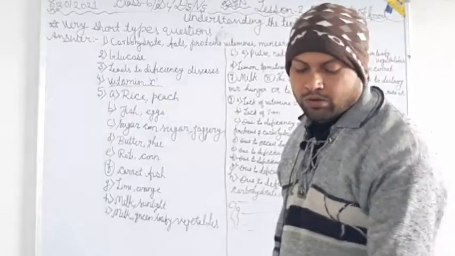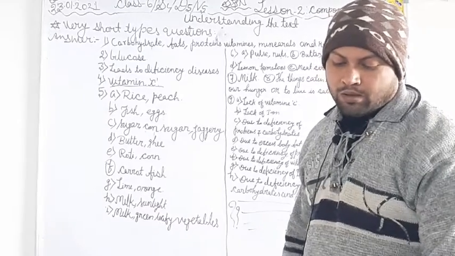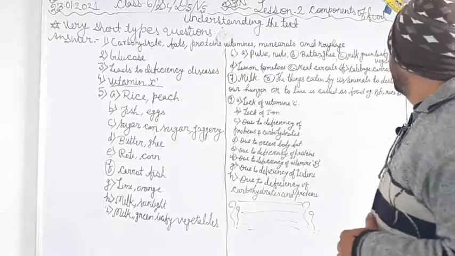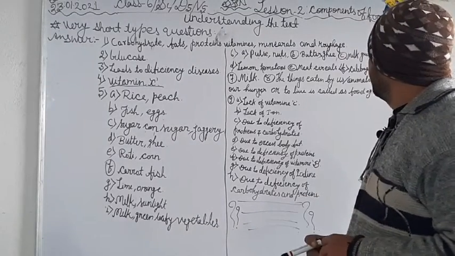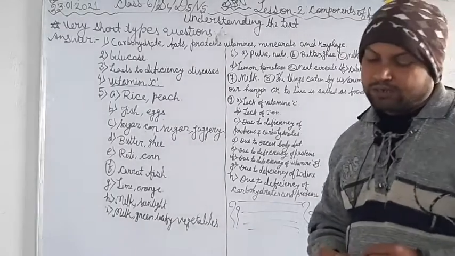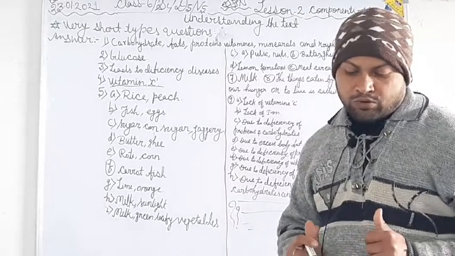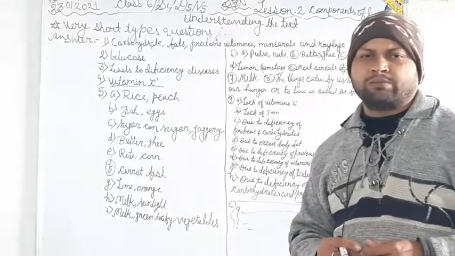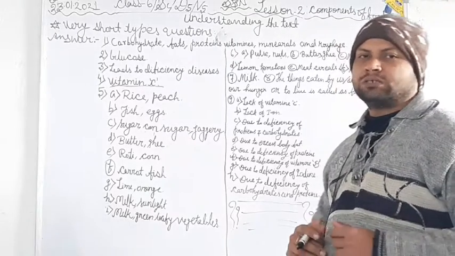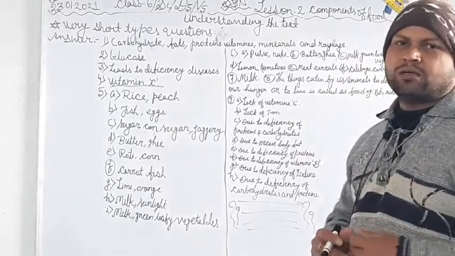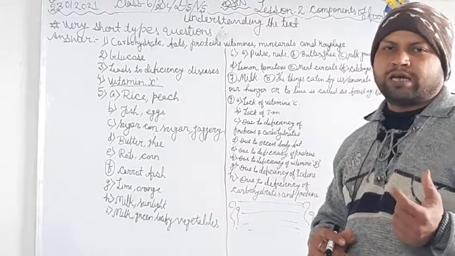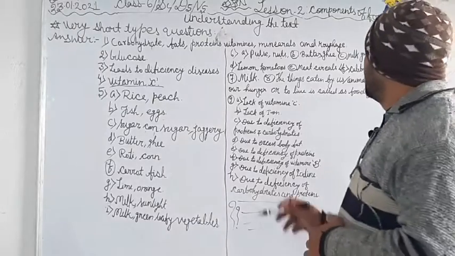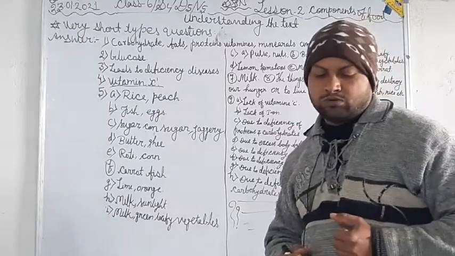For strong bones and teeth, we should take milk and green leafy vegetables. And for D, to prevent scurvy, we require vitamin C. So we should take foods rich in vitamin C, for example lemon and tomato.